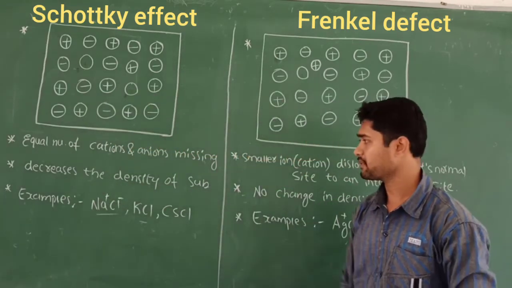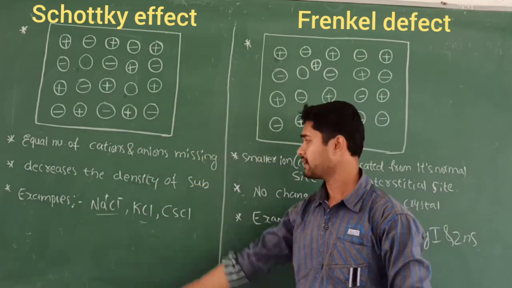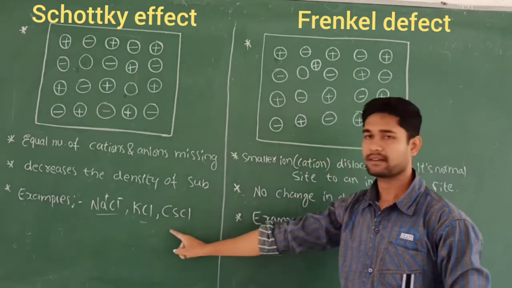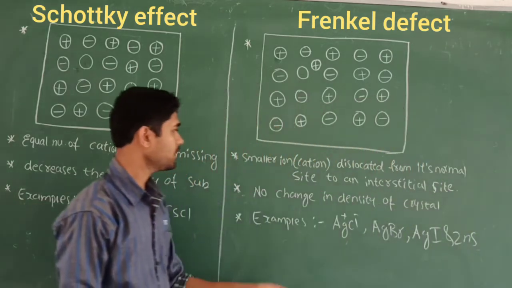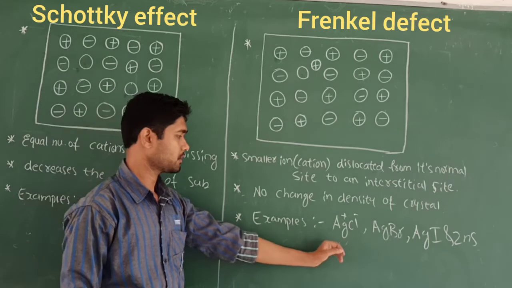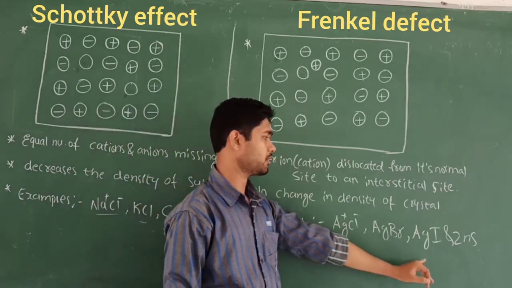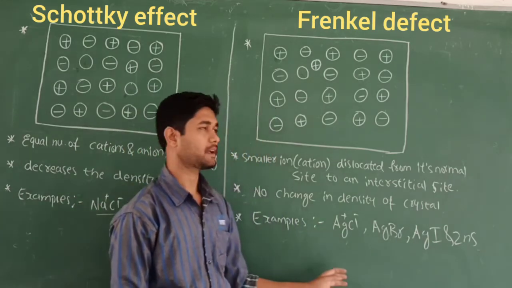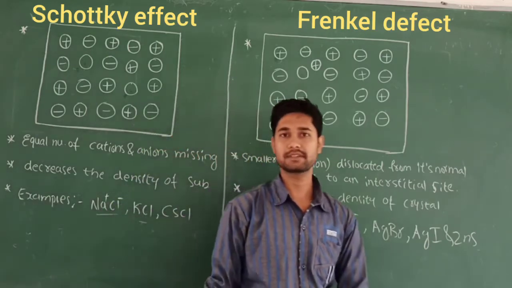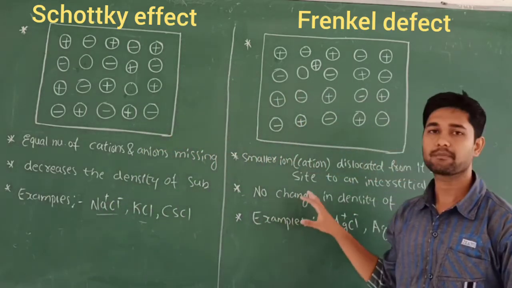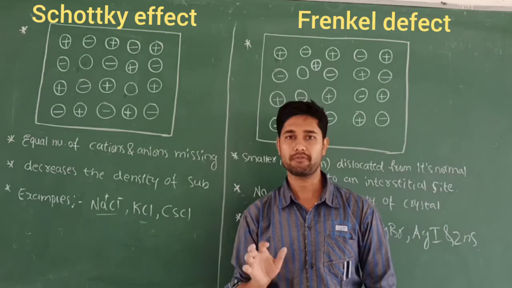And let's see the examples for this one. That is Schottky defect: NaCl, KCl, cesium chloride, and CaCl. And this is the silver chloride, silver bromide, silver iodide, and zinc sulfide. These are the examples for this Frenkel defect. So these differences are very important from the examination point of view.